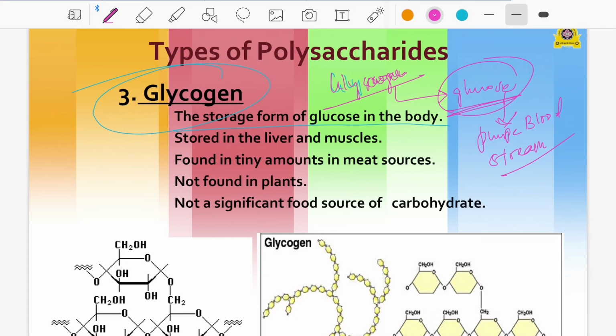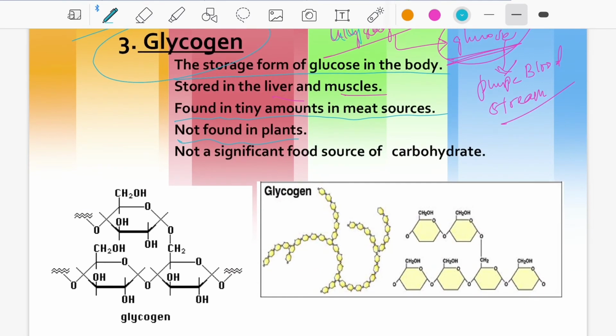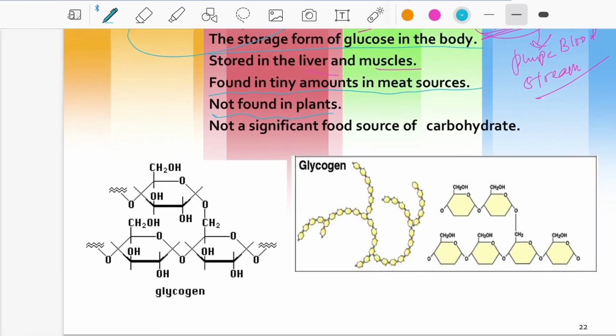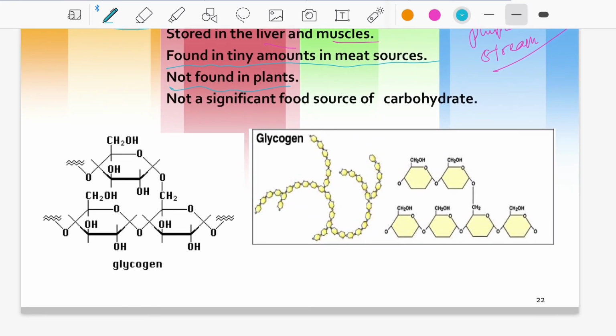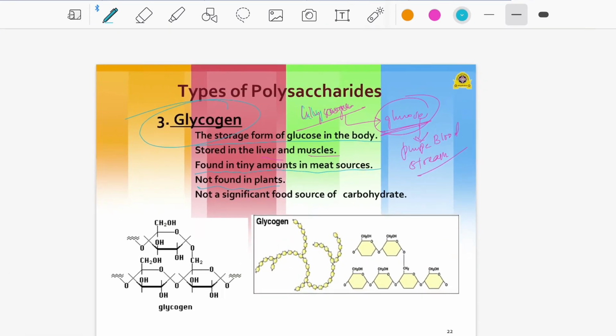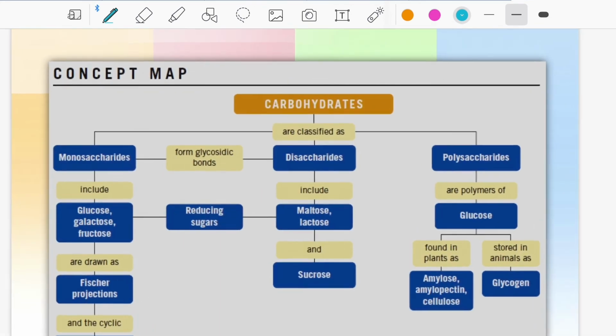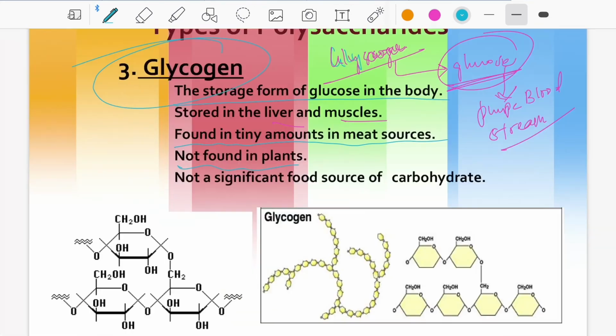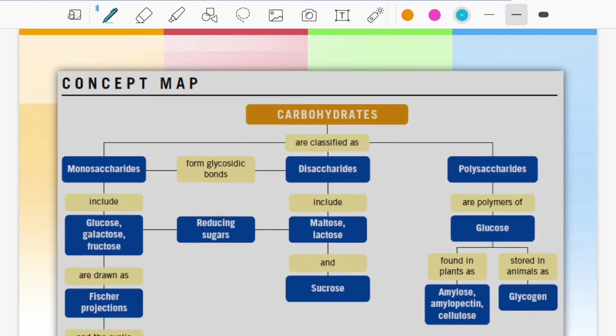That's a simple logic. Glycogen is stored in the liver and muscles, found in tiny amounts in meat sources, not found in plants, and not a significant food source of carbohydrate. That's the formula of glycogen and how the linkages are. Okay, let's discuss the concept map, which covers all we have learned up to now.